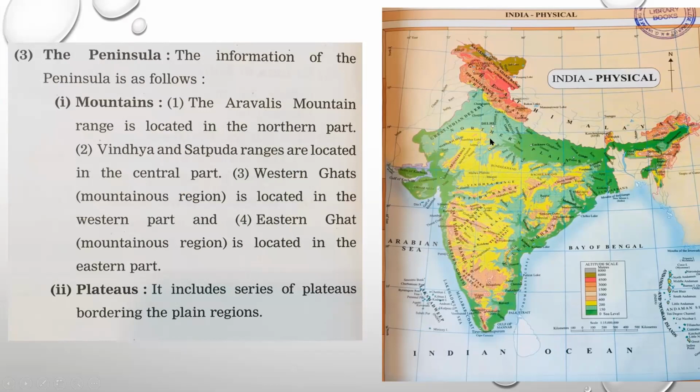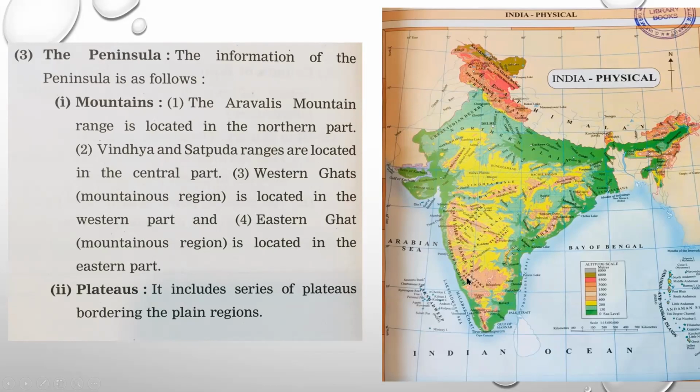In this peninsular part, we can see the Aravalli mountain ranges over here, located in the northern part. Then you can see the Vindhya ranges, somewhere in the central part. Then below that, you can see the Satpura ranges in the central part.